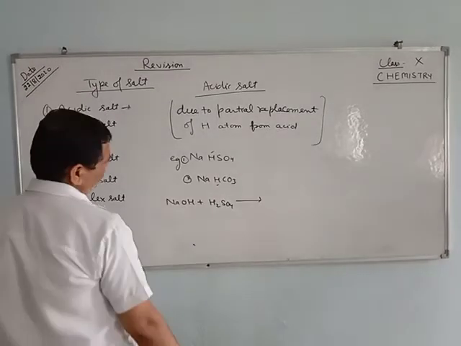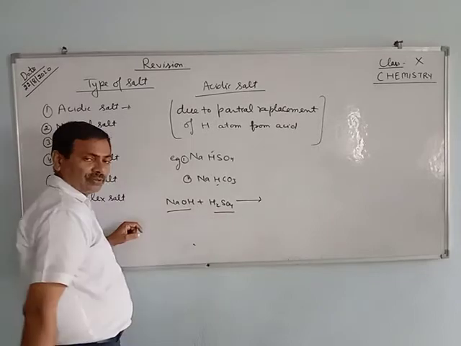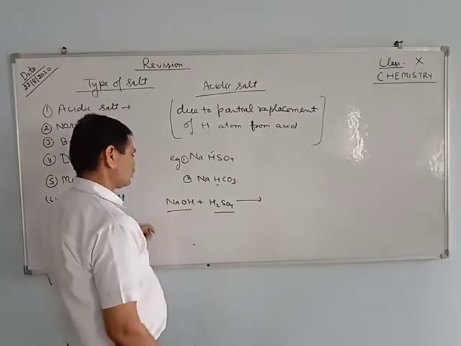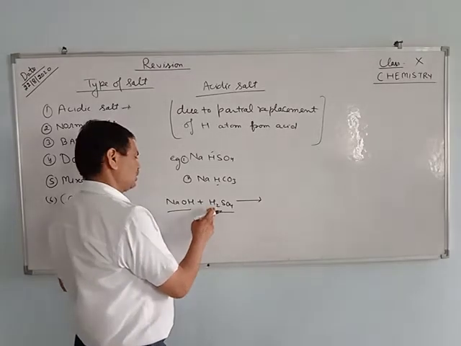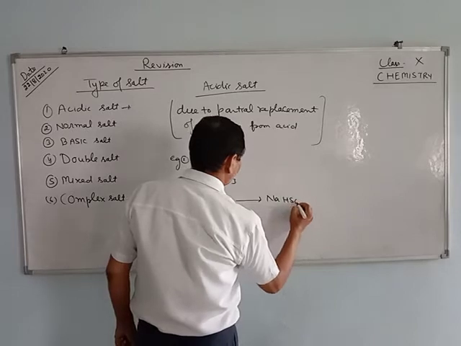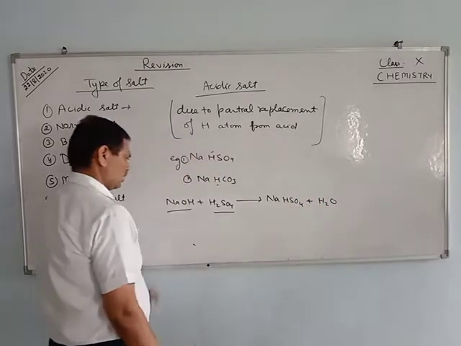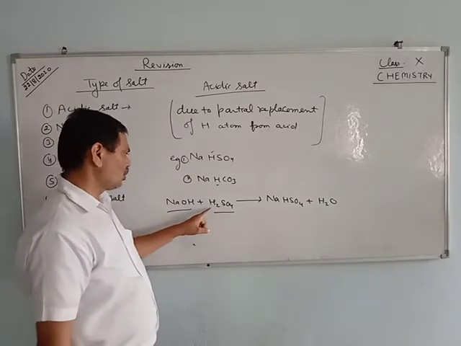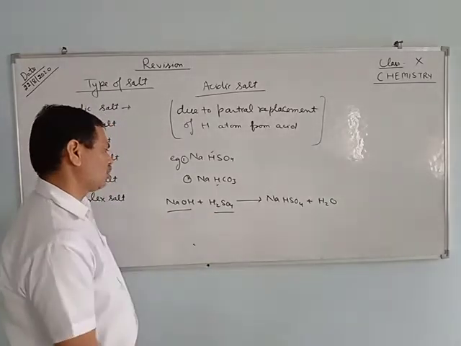How is it formed? There is a base, sodium hydroxide, and this is sulfuric acid. Now one hydrogen atom of the sulfuric acid is replaced, giving NaHSO4 plus H2O. NaHSO4 keeps one hydrogen, and this OH gives the water molecule.